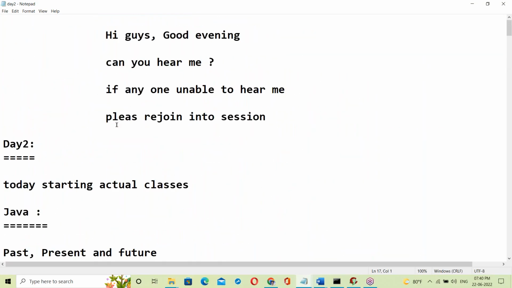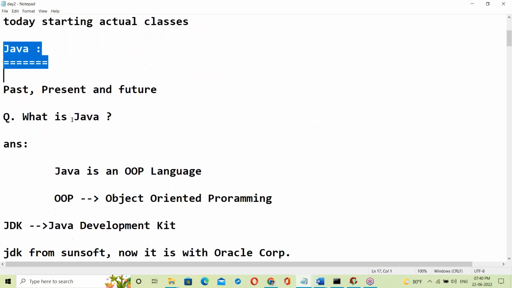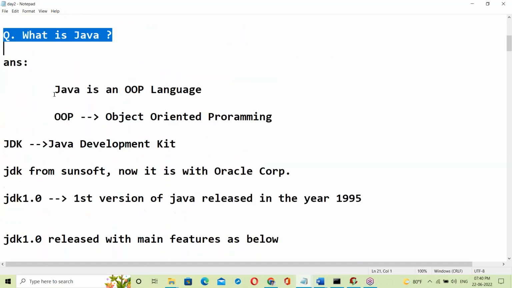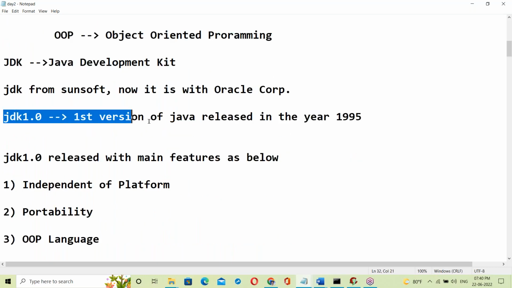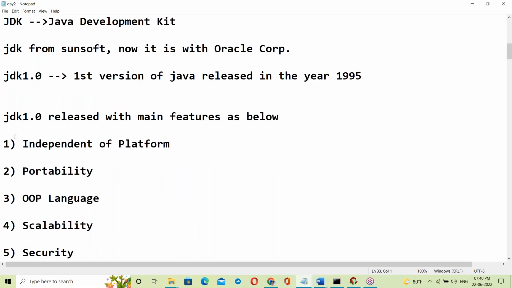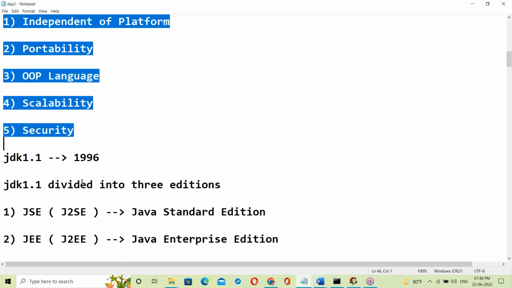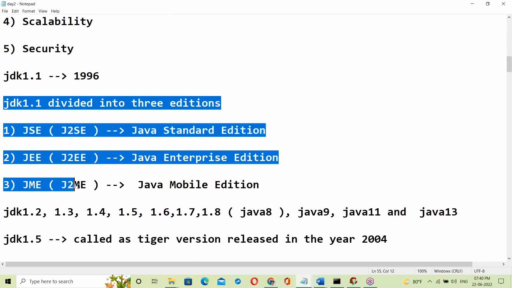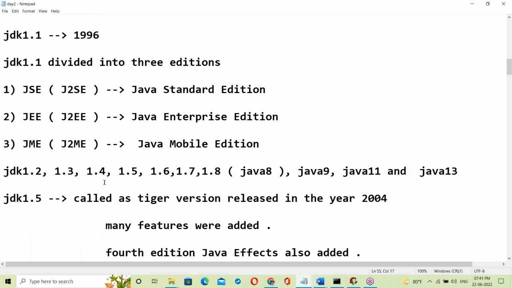Yesterday was just the Java introduction. So what is Java was discussed here. The JDK history was discussed. Initial features of the JDK were discussed. Next, different editions of the JDK: Standard Edition, Enterprise Edition, Mobile Edition.